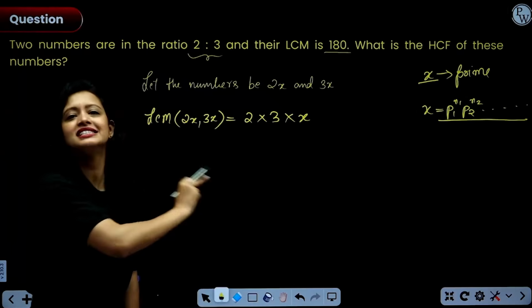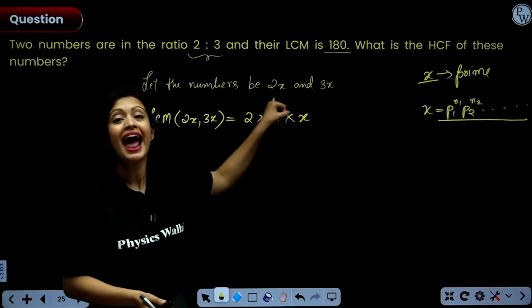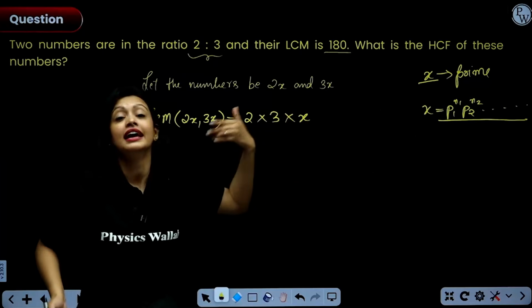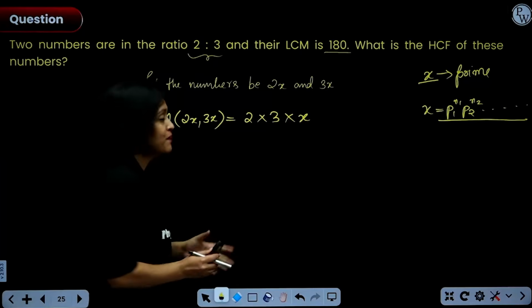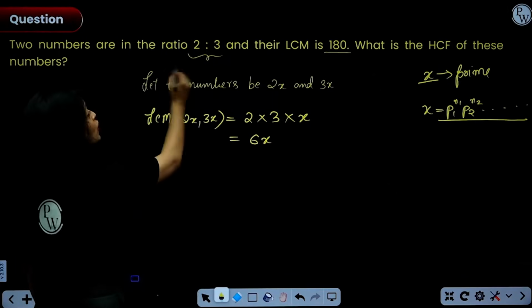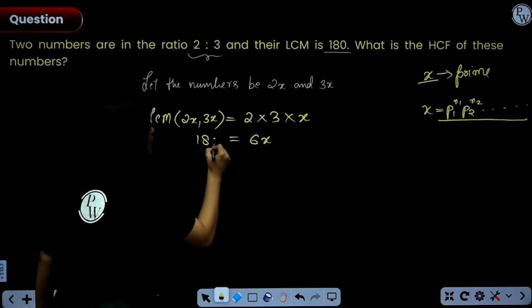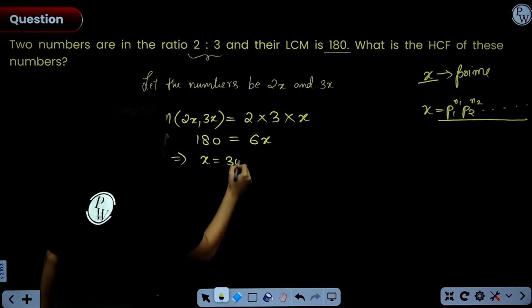This is the LCM of both the numbers: prime factors which are here 2 and 3, and x, where x itself could be prime or it could be broken down as a product of primes, whatever, okay. Now, this is equal to 6x, but we know that LCM is actually equal to 180, and from here we can say that, okay, x is equal to 30.